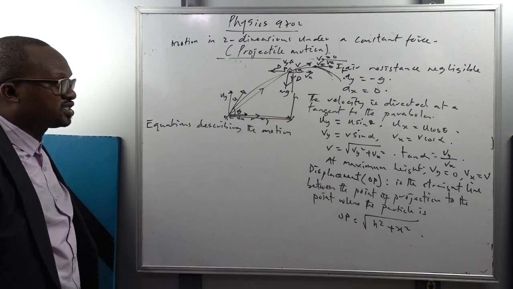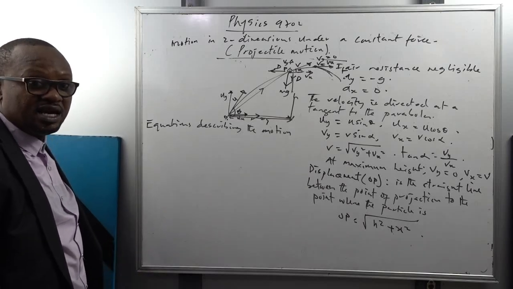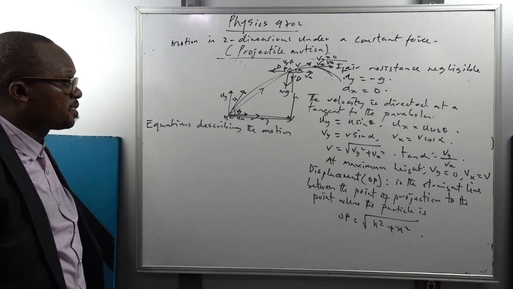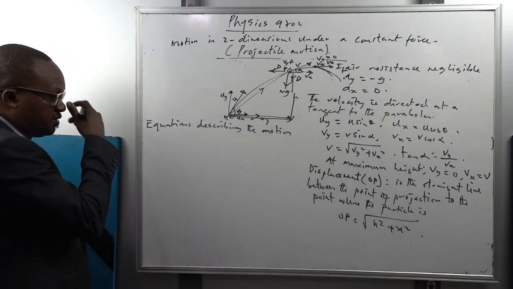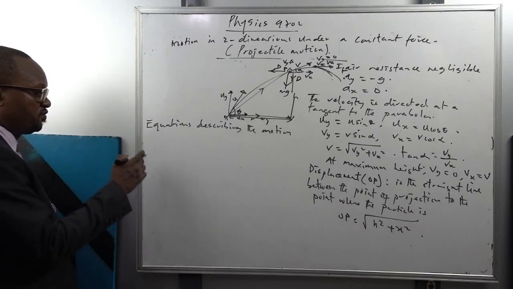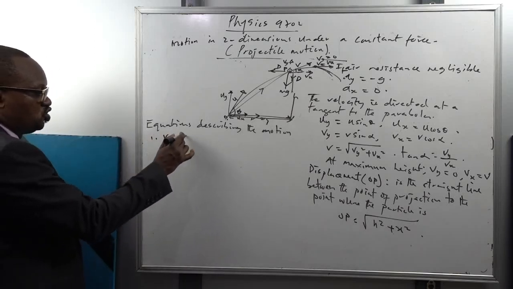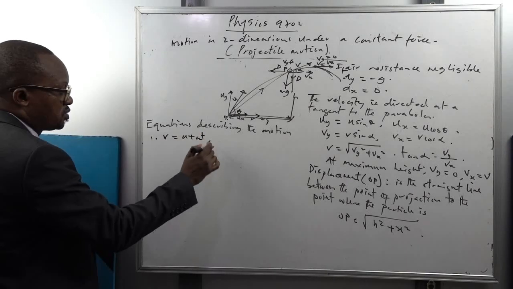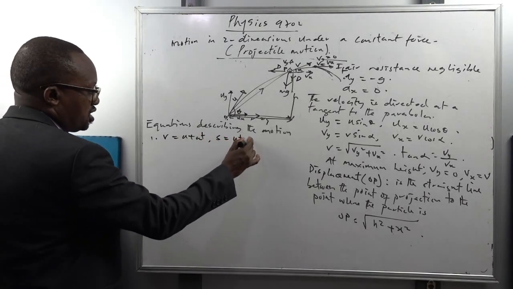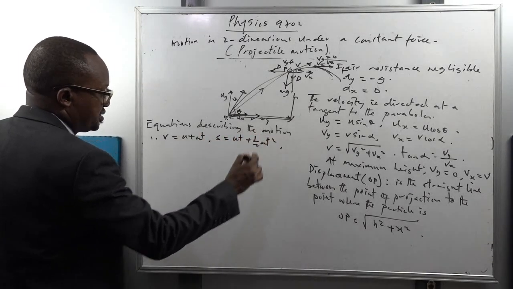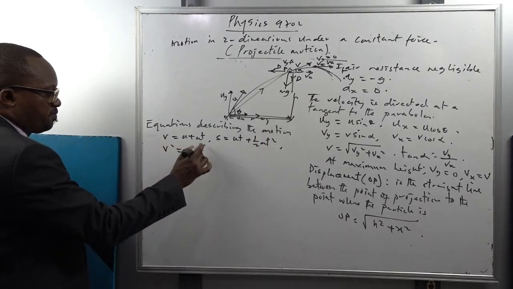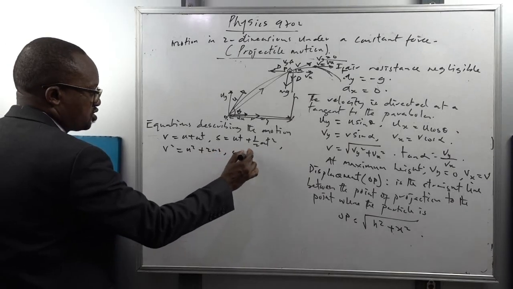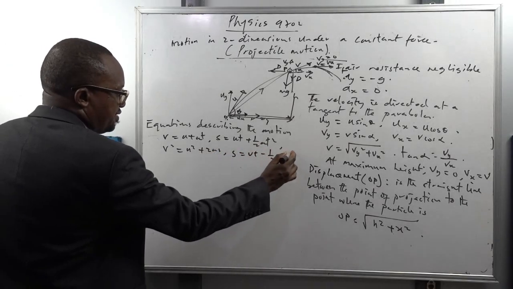So we have, remember the equations of motion I've given you before. We have v is equal to u plus at, s is equal to ut plus what? Half at squared. v squared equals u squared plus 2as. s equal to vt minus what? Half gt squared.